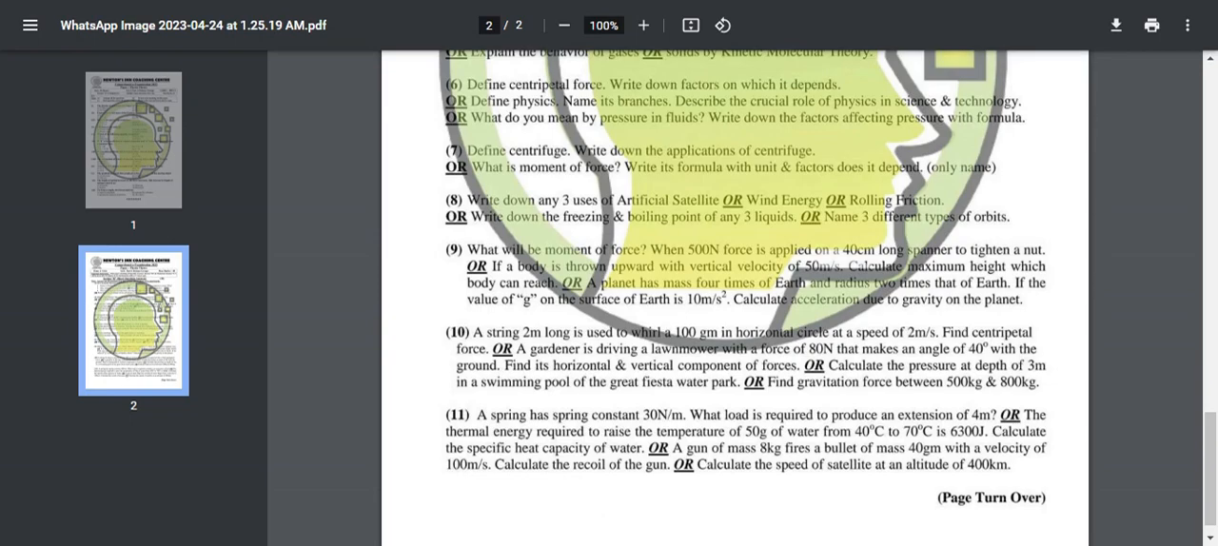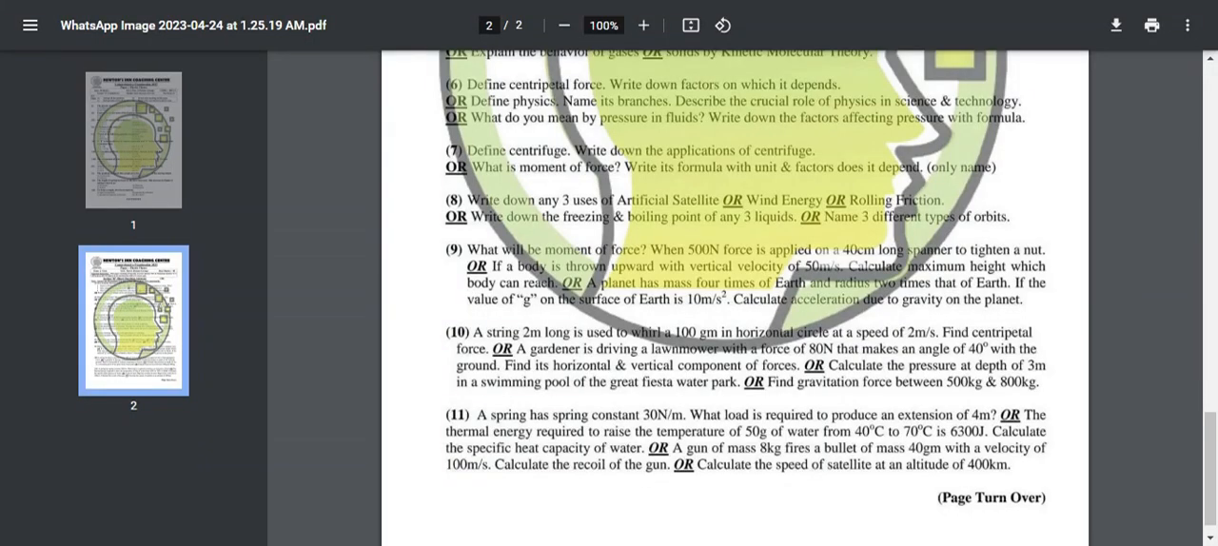Or a planet has mass 4 times of Earth and radius 2 times that of Earth. If the value of g, that is gravity on the surface of Earth, is 10 meter per second square, calculate acceleration due to gravity on the planet. This question is lastly important, most very important.